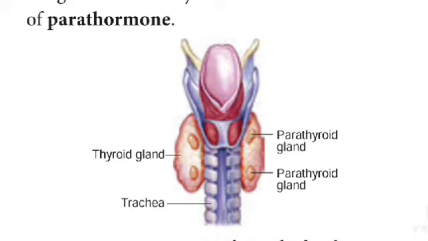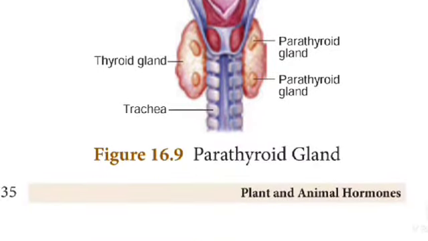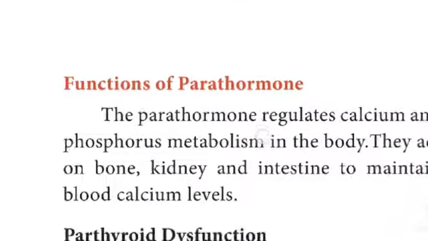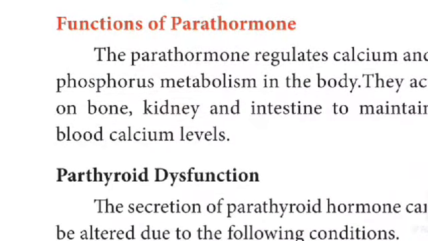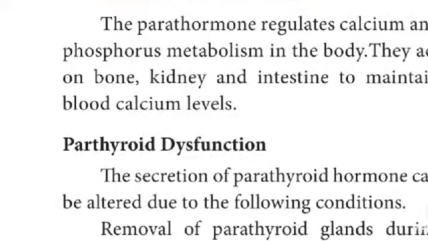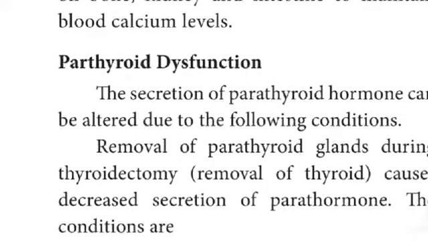See the parathyroid glands, the thyroid gland, trachea. Function of parathyroid hormone. The parathyroid hormone regulates calcium and phosphorus metabolism in the body. It acts on bone, kidney and intestine to maintain blood calcium level.